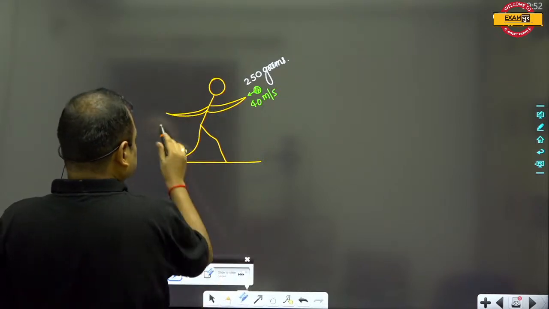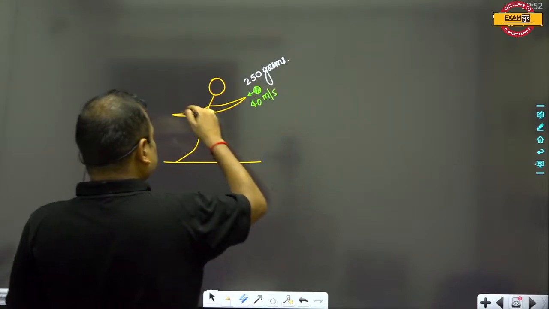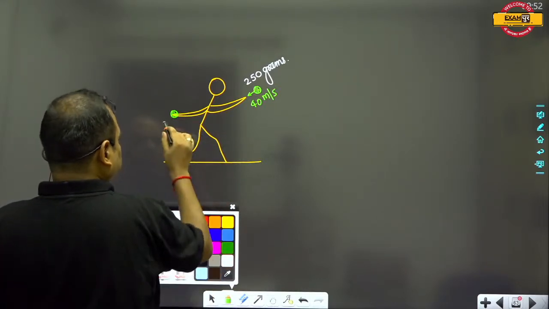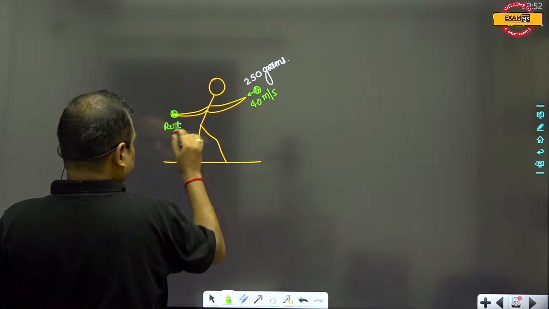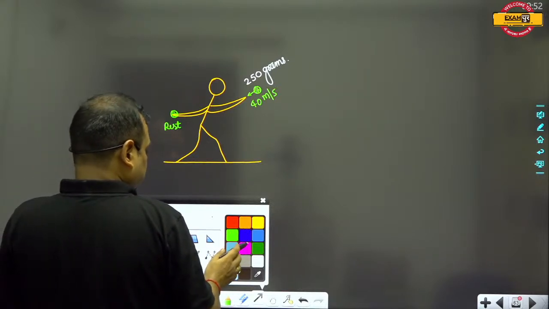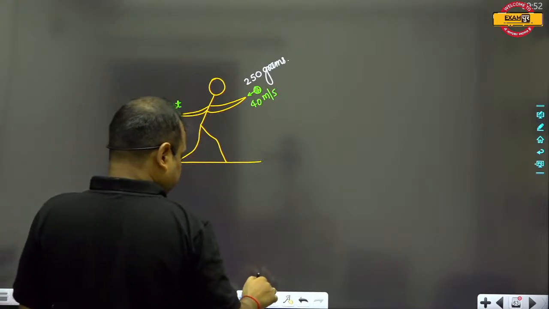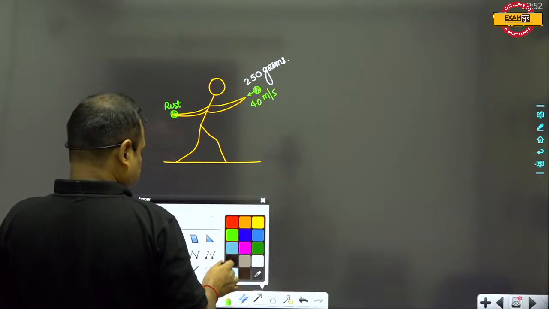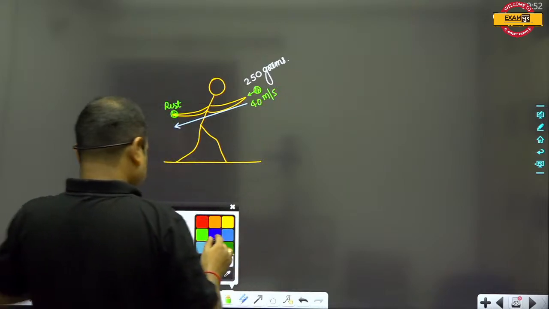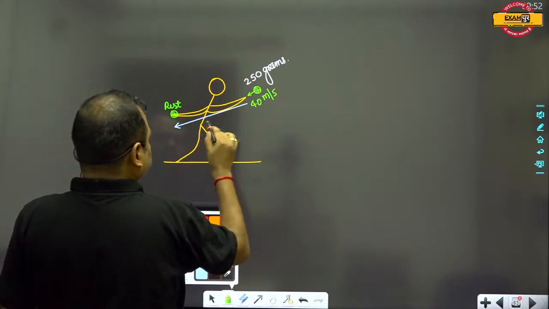Now the ball is in his hands, so you can say that the ball is in the state of rest now. The time taken by this man so that he can completely catch this ball is, suppose, 2 seconds.